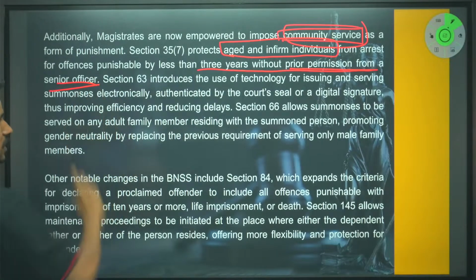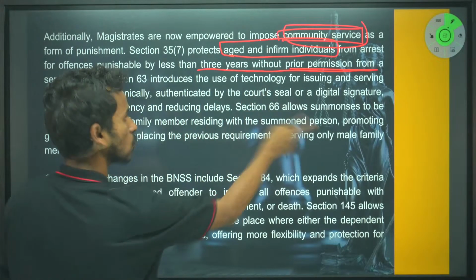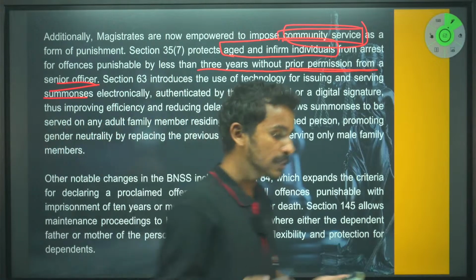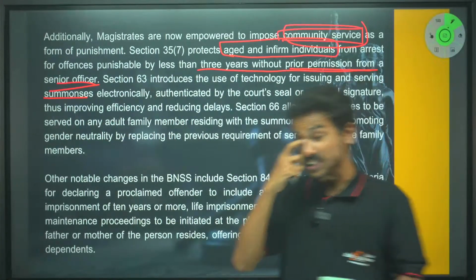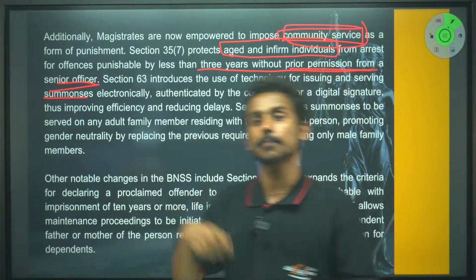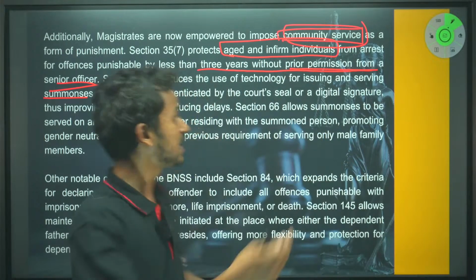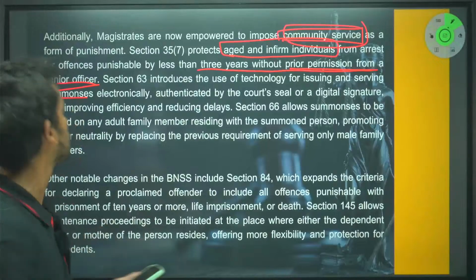Section 63 introduces the use of technology for issuing summonses. You know what a summons is? A summons is when the court is calling a person, or it can be a document to be presented before the court because it's relevant for that particular case. When they're being called, that's called a summons.